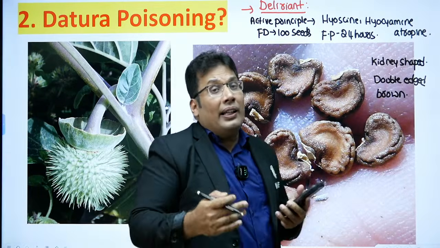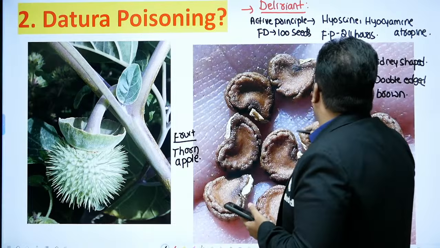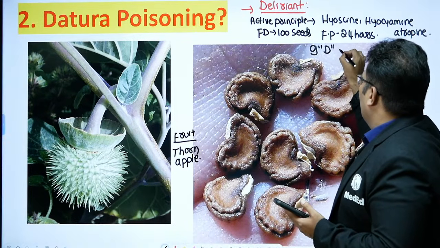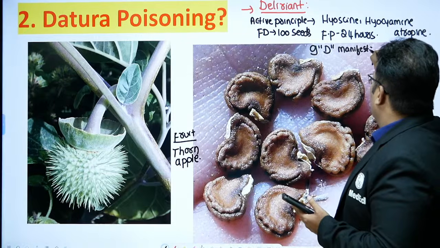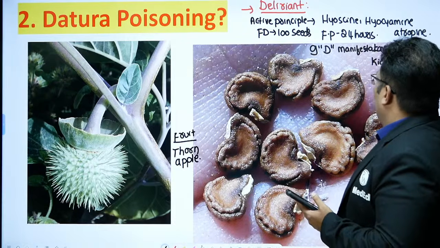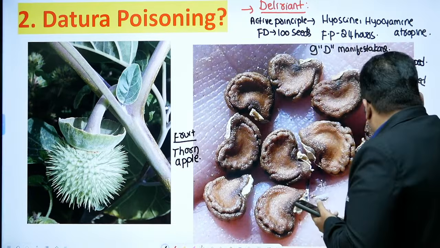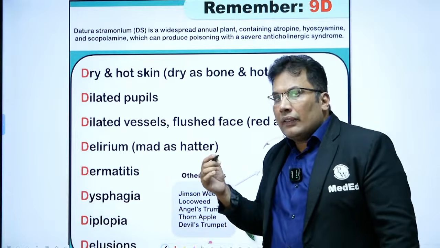Then clinical manifestations, the 9D manifestation. Commonly asked Viva question. So what are the 9D?